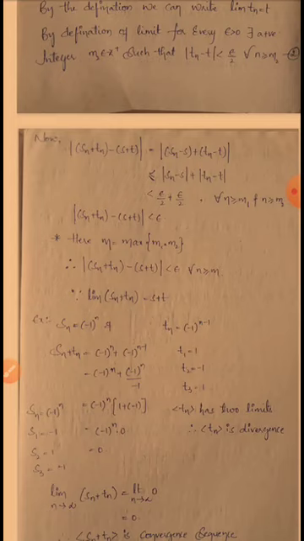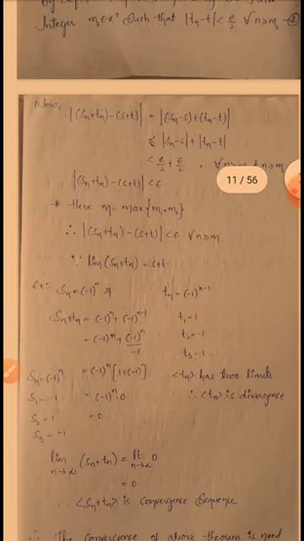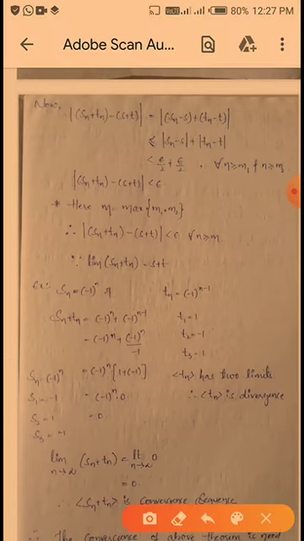Sn is equal to minus 1 whole to the power of n, and Tn is equal to minus 1 whole to the power of n minus 1. So minus 1 whole to the power of n, for n is equal to 1, 2, and so on: n is equal to 1 gives minus 1, n is equal to 2 gives 1, n is equal to 3 gives minus 1, n is equal to 4 gives 1. That is, even values get 1 and odd values get minus 1.